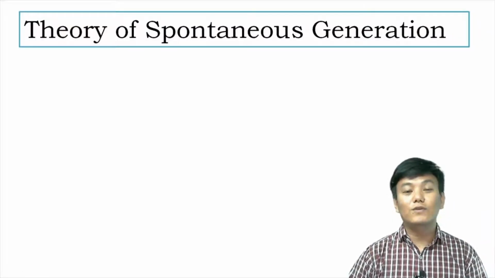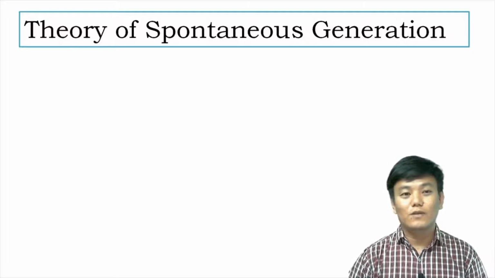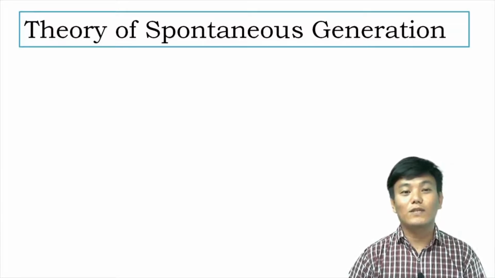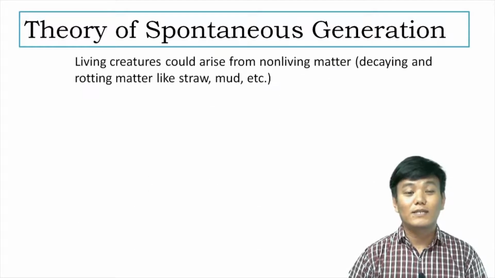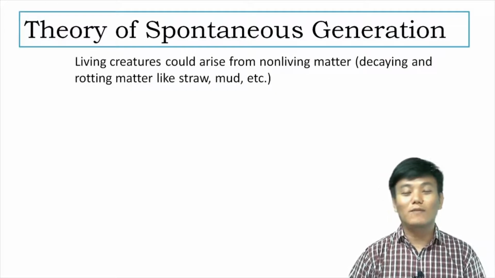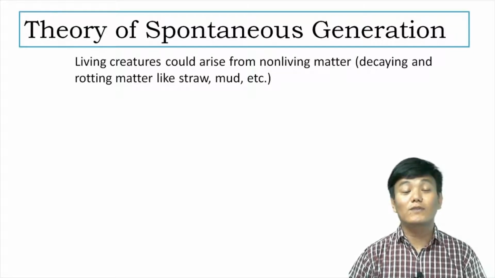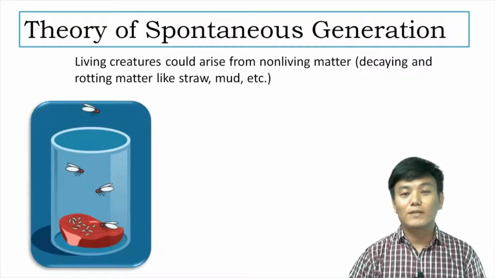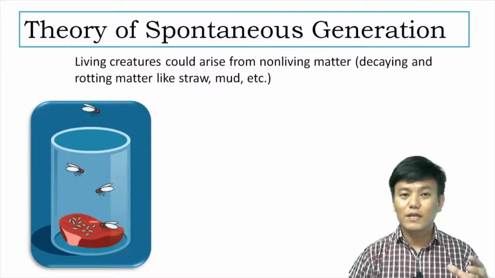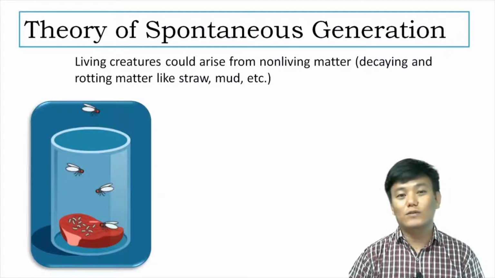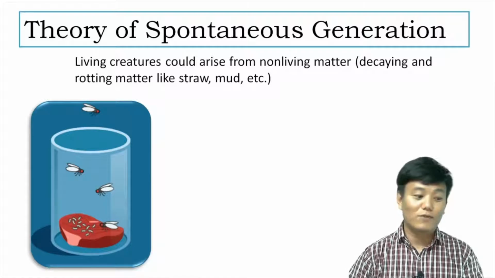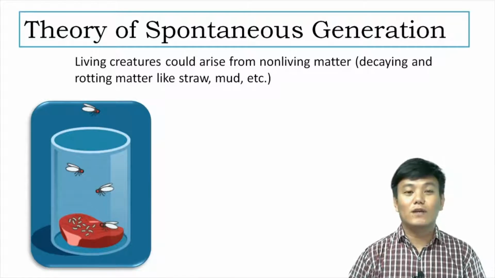Another theory is the theory of spontaneous generation. This theory was also proposed by one of the early Greek thinkers, and it states that living creatures could arise from non-living matter, like decaying and rotting matter such as straw, mud, etc. So what made them think that living creatures could arise from non-living matter? They thought that maggots originated from rotting flesh. So rotting flesh is the non-living matter, and from this non-living matter, maggots arose.